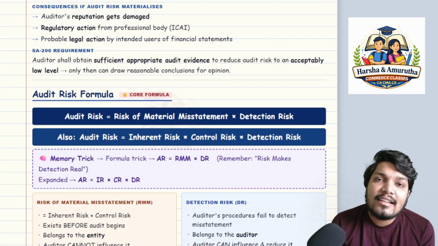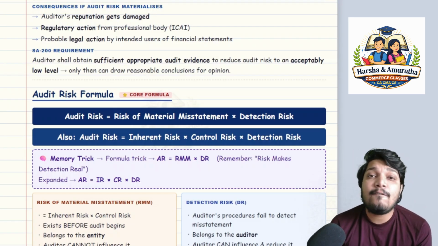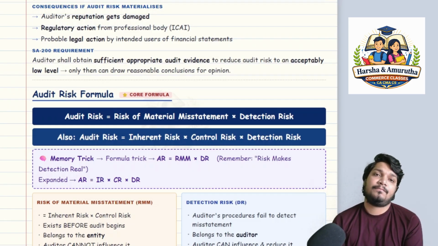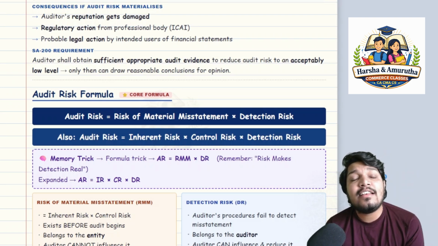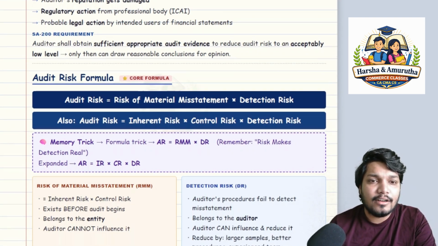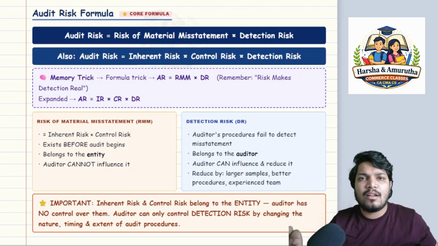So whenever the auditor is giving an opinion, whether unqualified or modified, he should have sufficient appropriate audit evidence. That is when he can give a reasonable assurance. So very important, sir. Okay, understood. Now coming to the audit risk formula, very important, sir. Very important formula for your exams.